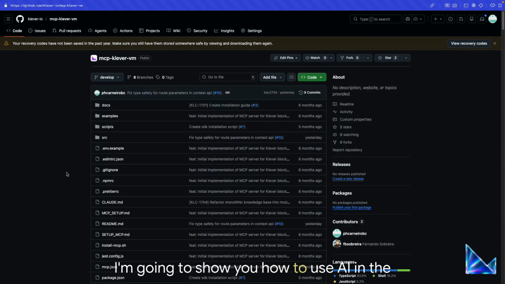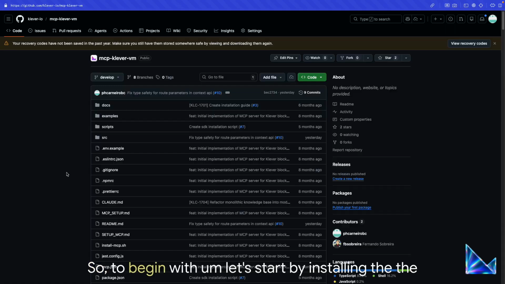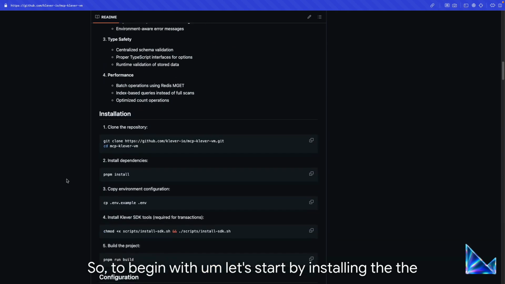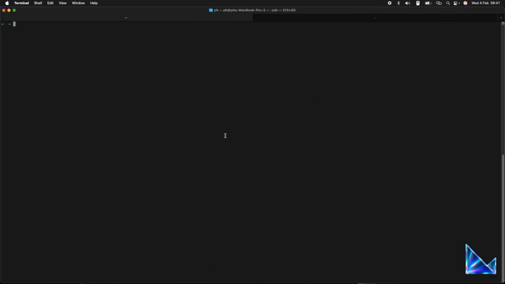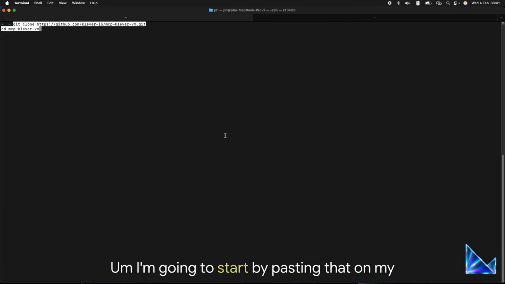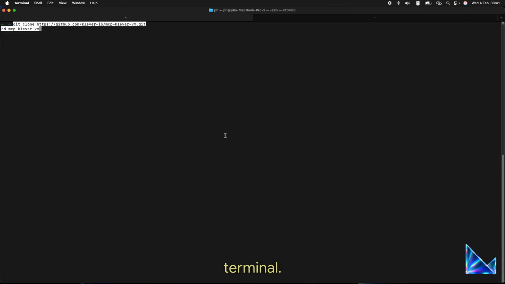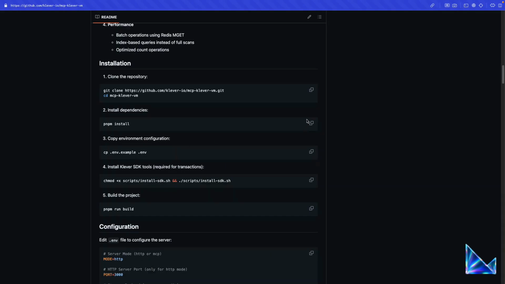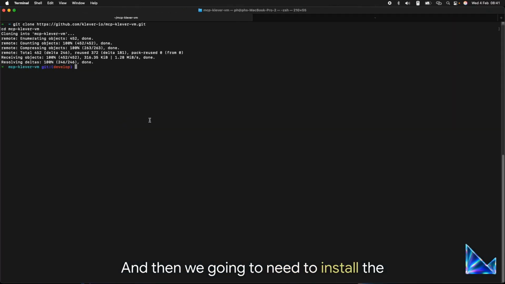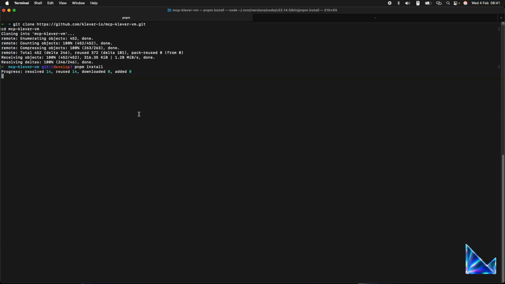Show you how to use AI in the development of smart contracts at Klever. To begin with, let's start by installing the project here. I'm going to start by pasting that on my terminal, which is going to clone the repository using Git. And then we're going to need to install the dependencies using pnpm.